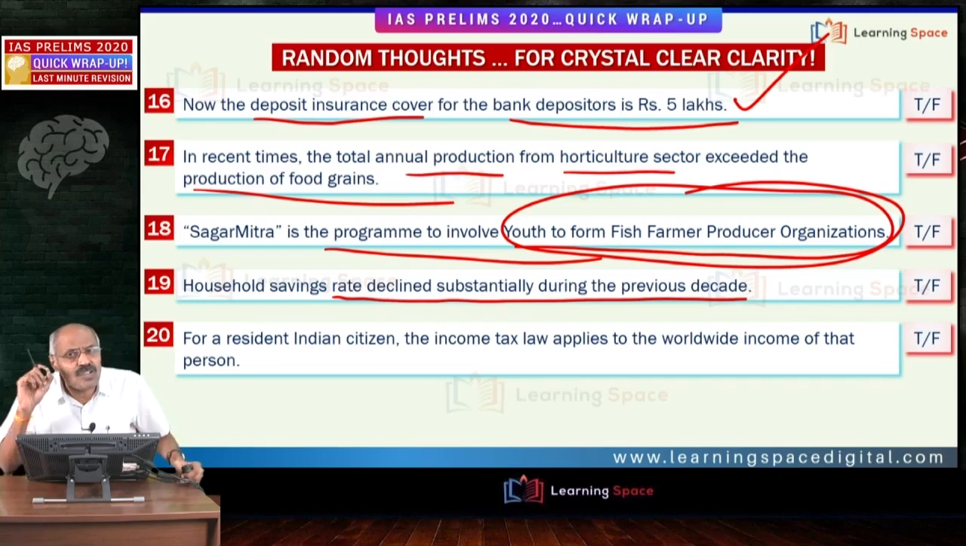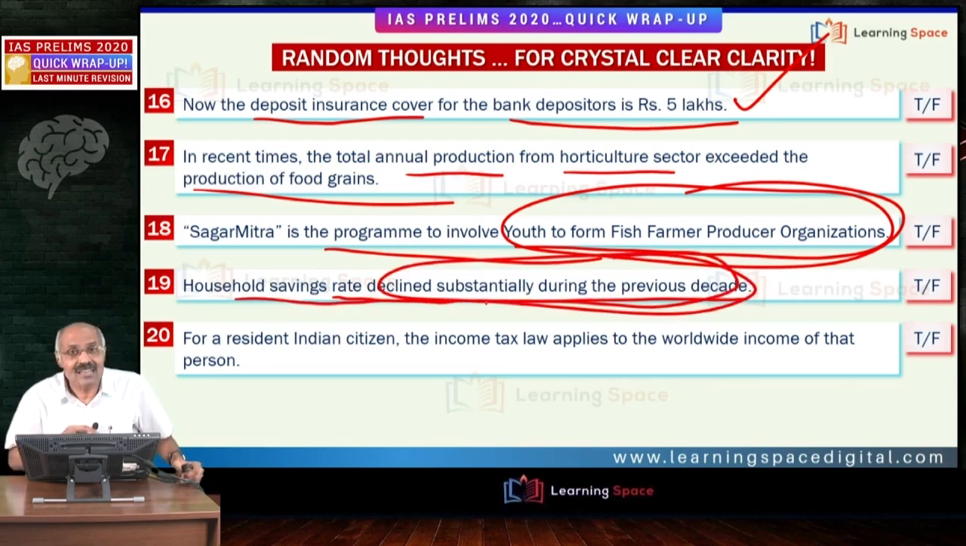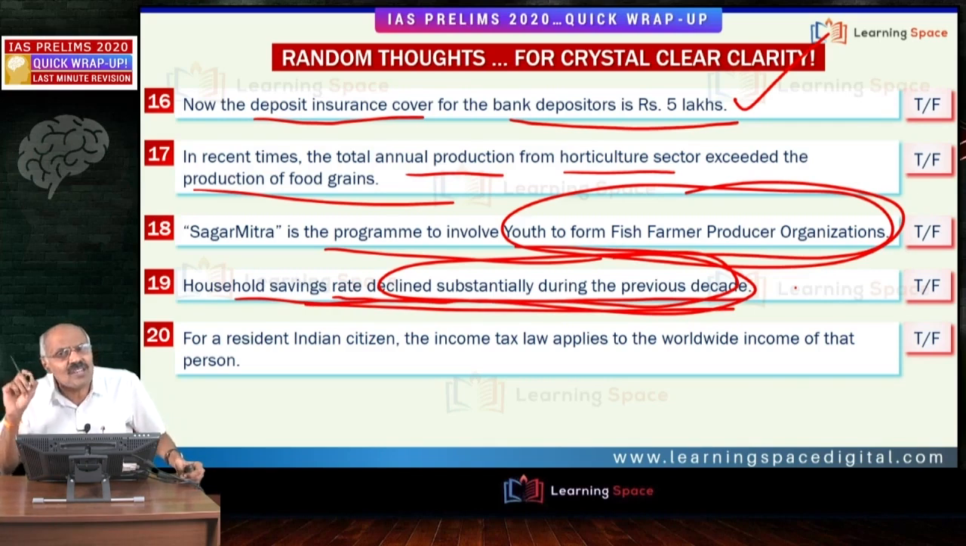But the most important aspect is that household savings declined substantially. Government savings and private sector savings were almost at the same level. There may be minor change, but we are talking about substantial change. Because this household savings rate declined substantially, the overall domestic savings rate reduced substantially.